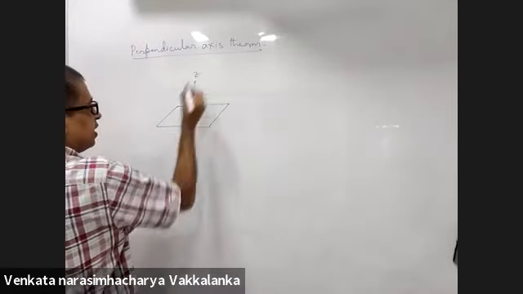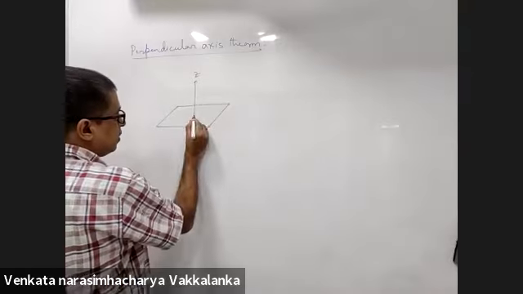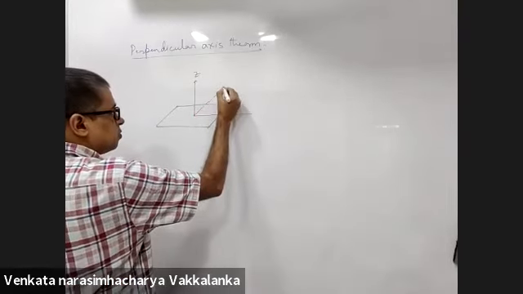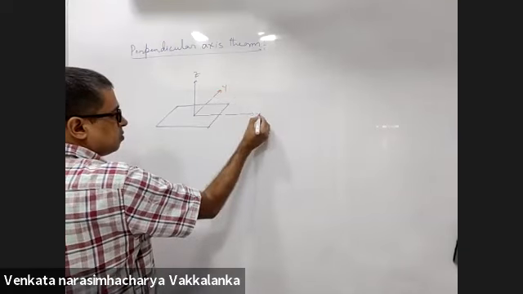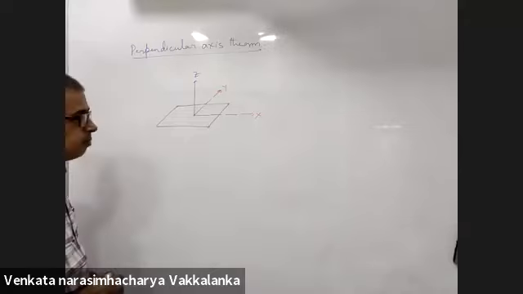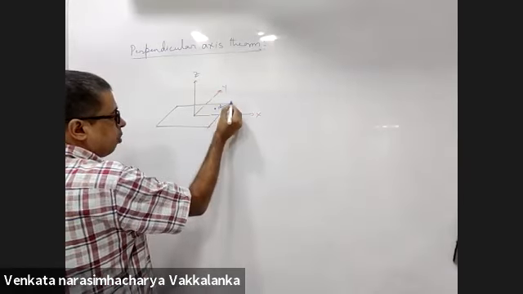This is the z axis. This is a plate. This is the x axis. This is the y axis. Now I consider one element dm of this plate.